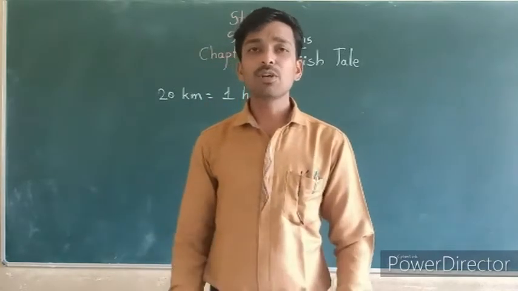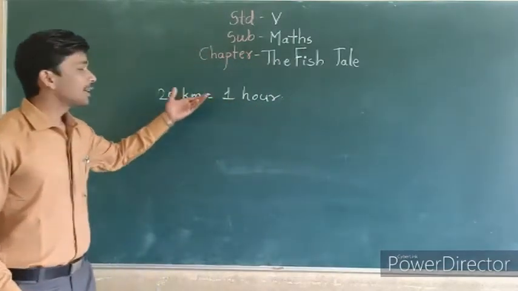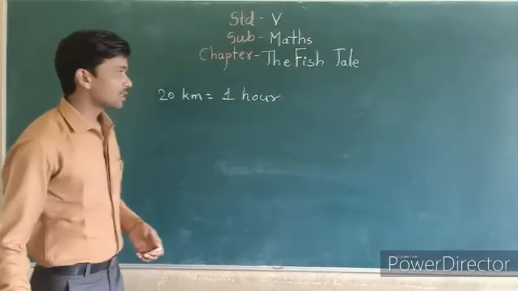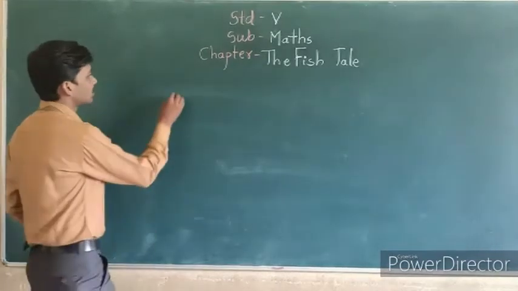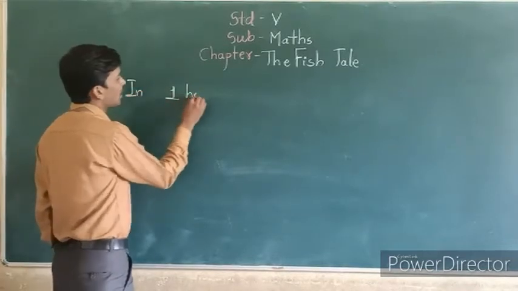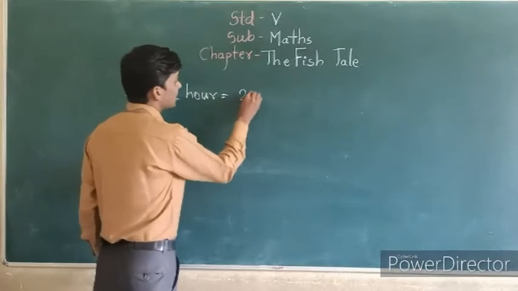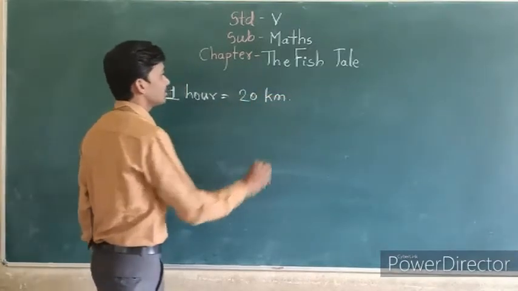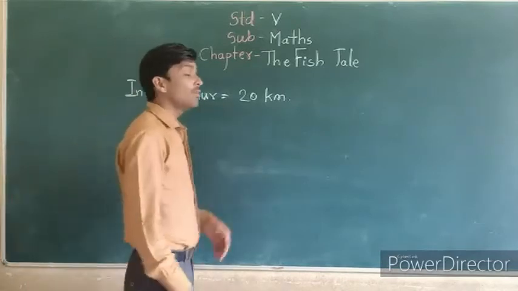What is the speed of the motor boat? In 1 hour, they can travel 20 kilometers. I can write like this. See, 1 hour, they can travel 20 kilometers. Okay, this is the speed of the motor boat.